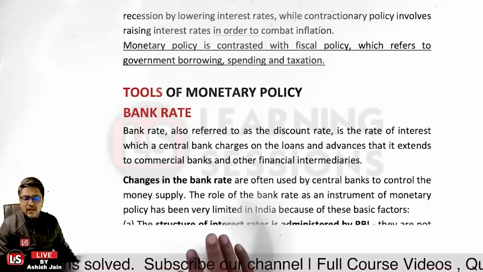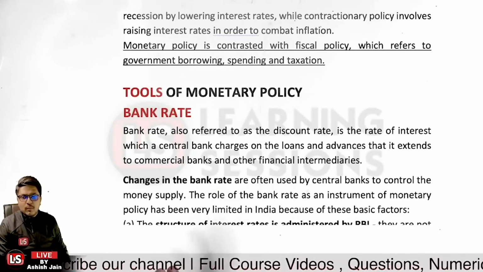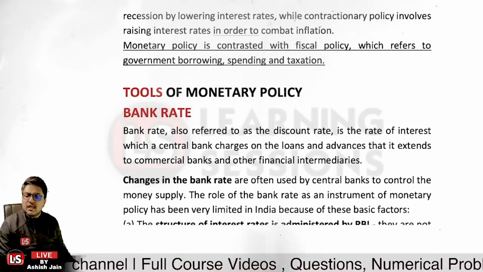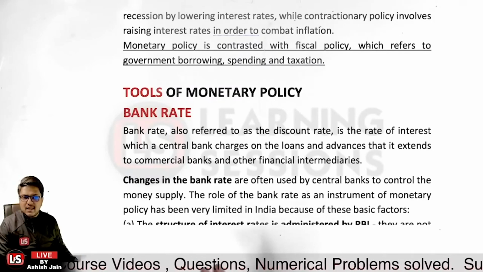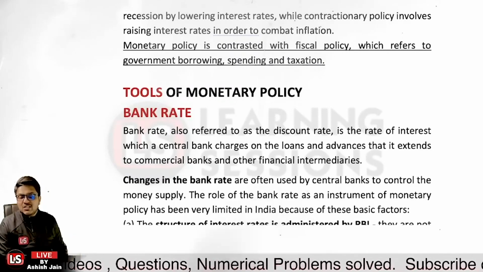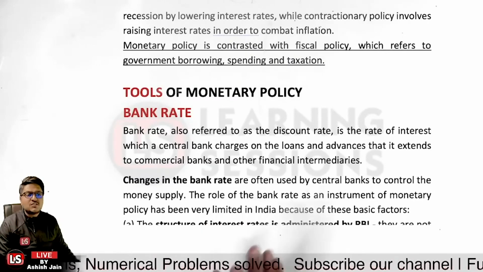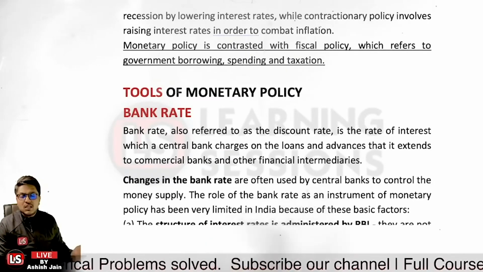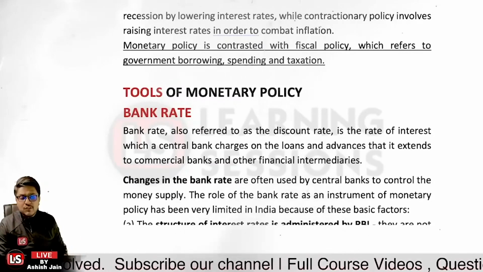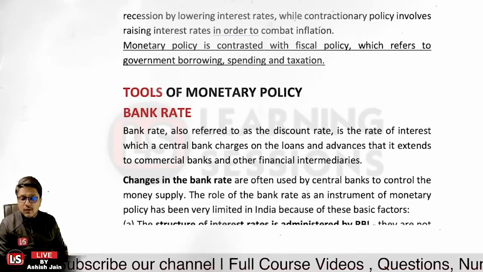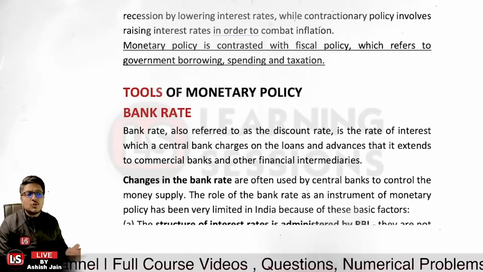In India itself, the bank rate is used for two purposes. One is for the rediscounting of bills, and the other is the penalty charged on the shortfall of the CRR or SLR. If there is a shortfall of CRR and SLR, the penalty is charged at the bank rate itself. Changes in the bank rate are often used by the central bank to control the money supply, because the bank rate is the rate at which the amount is lent to the banks or to financial institutions.